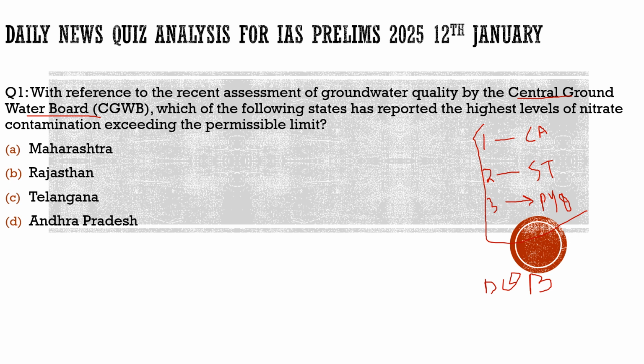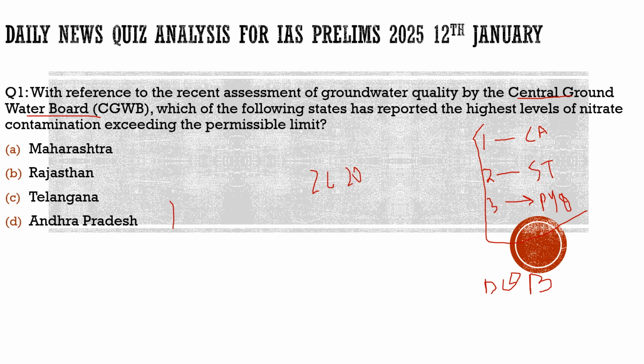This assessment compared the assessment done in 2023 with the assessment which was earlier done in 2017.